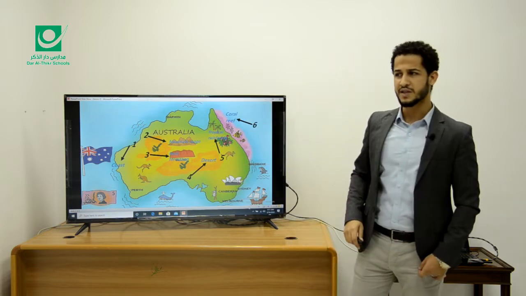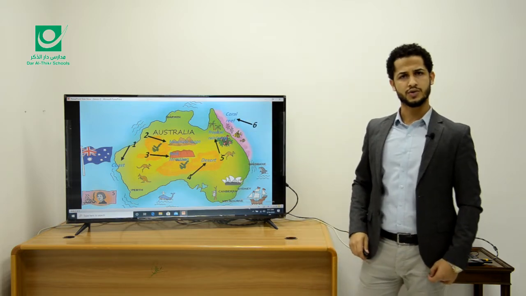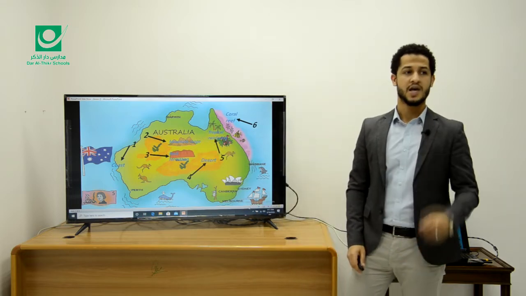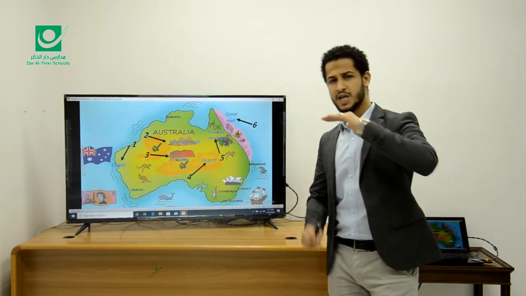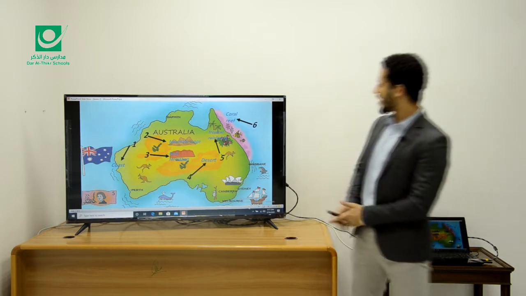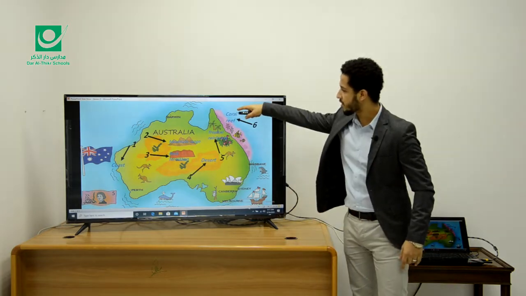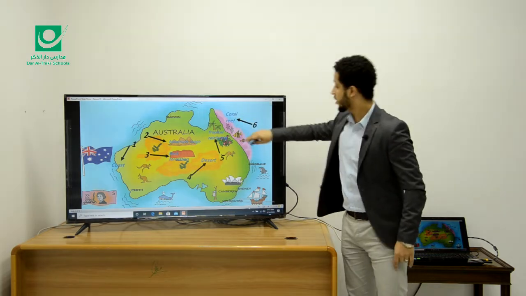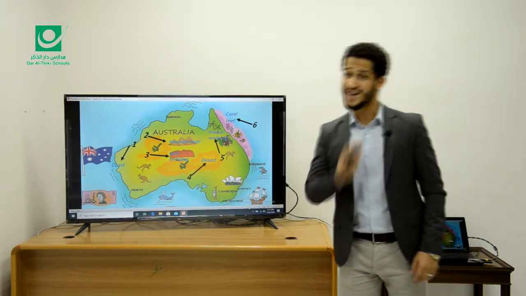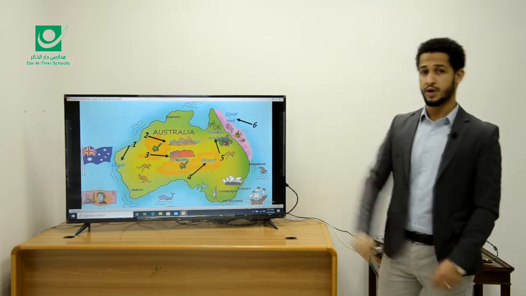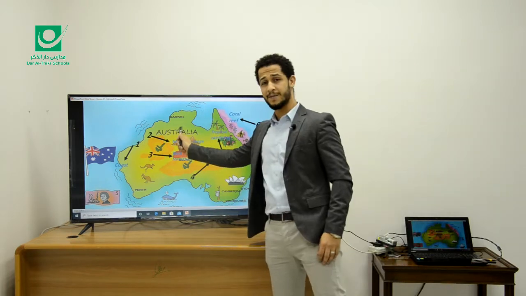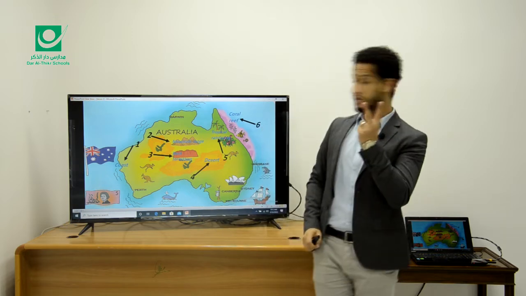Okay, coral reef means some rocks. Rocks like this? Yes, but they are colored rocks. And they are found near the surface of the water. So as you can see, the coral reef, colored rocks, found near the surface of the water. So it's not on land, it's in the water. Let's repeat what we said from the beginning. We mentioned that Australia is a country and continent.